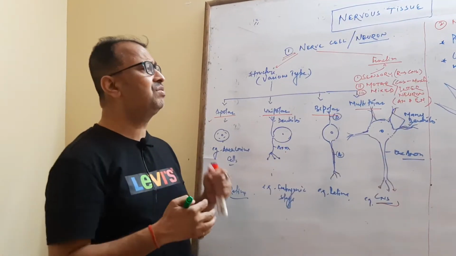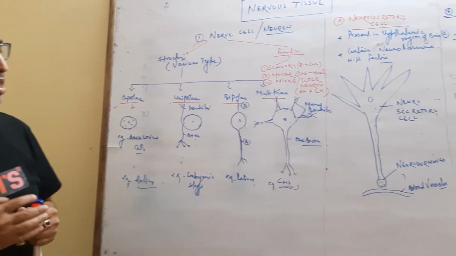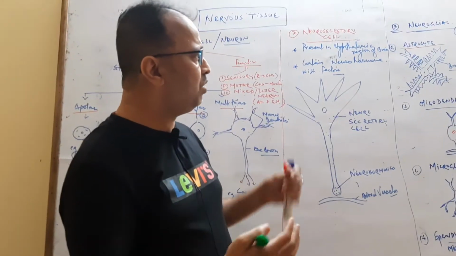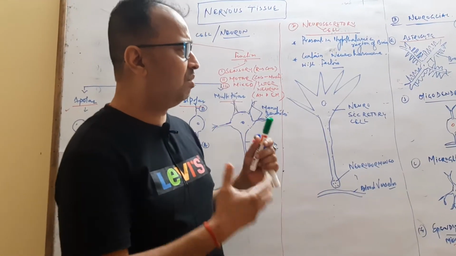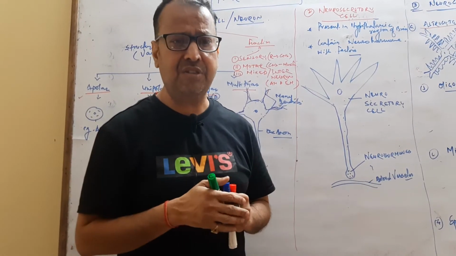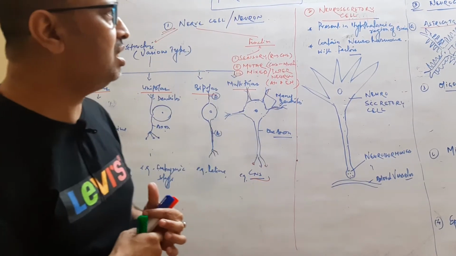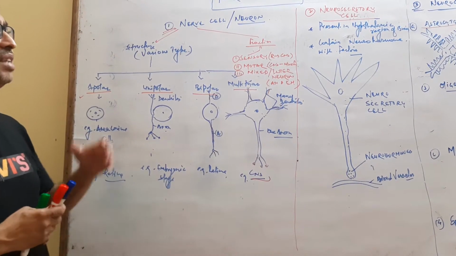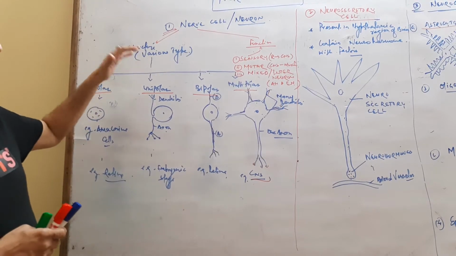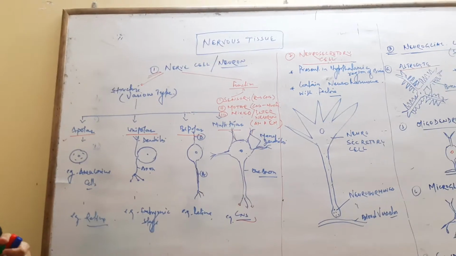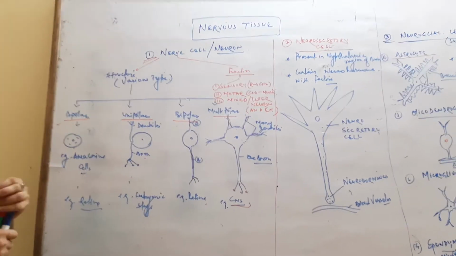But another type of cells do not help in the conduction process, but they form and secrete certain substances which help in supporting the nerve cells, make the alignment, and form a coating over the surface of neurons. So these are other types of cells which support and help in the smooth functioning of nerve cells. First we come to the nerve cells, neurons.